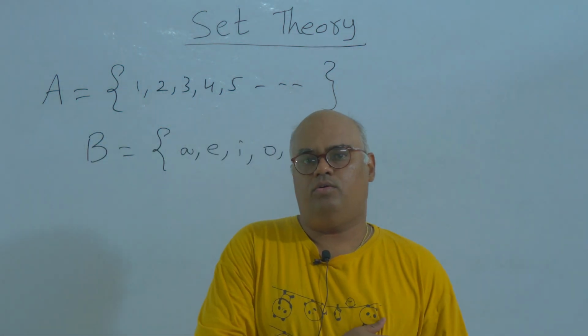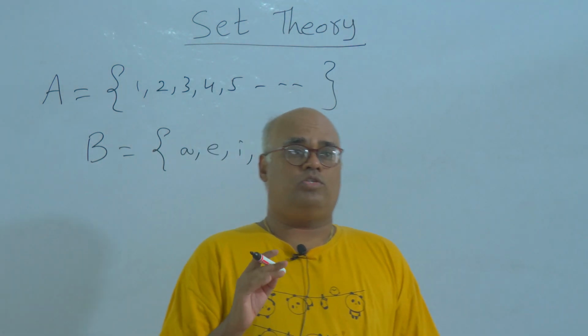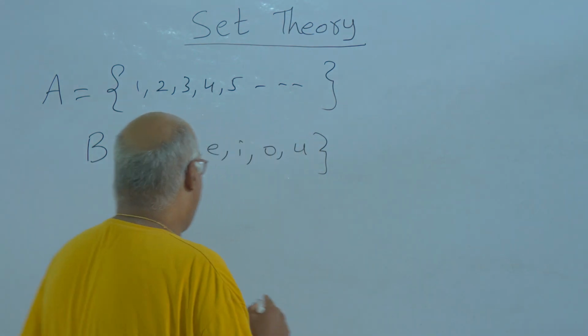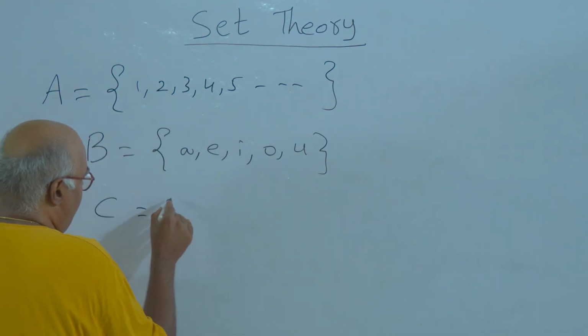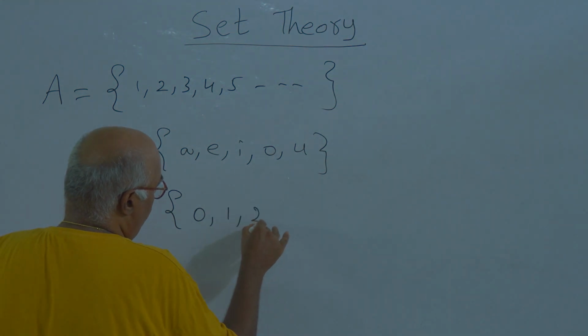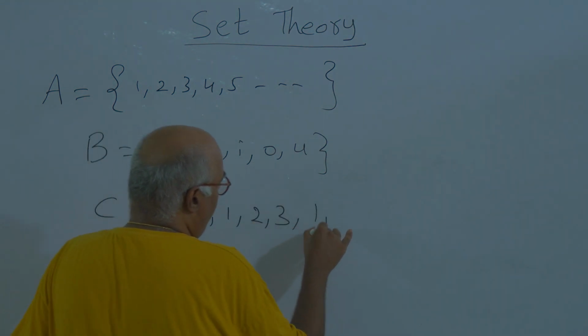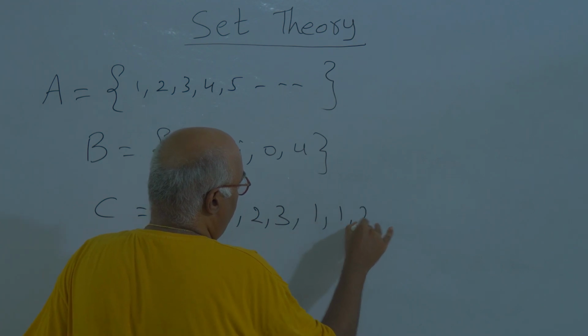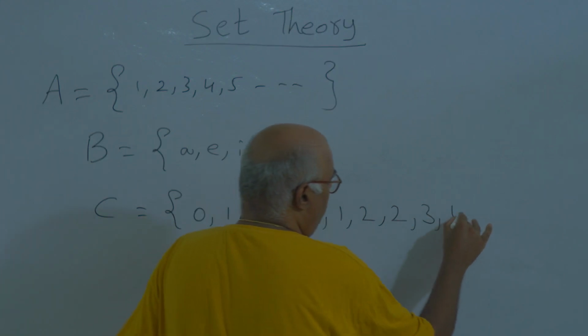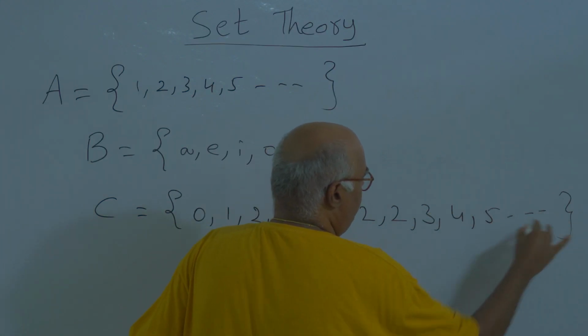Now another thing you have to remember is, suppose any element is repeating within a set. For example, I will take a set C which is a set of whole numbers: 0, 1, 1, 1, 2, 2, 2, 3, 3, 3, 4, 5, and so on.